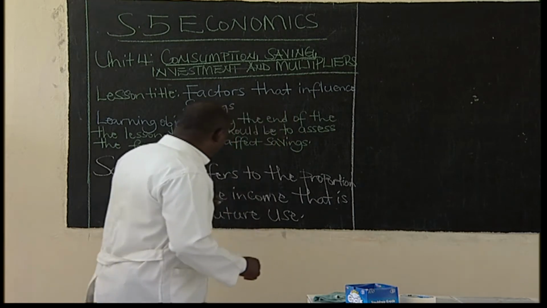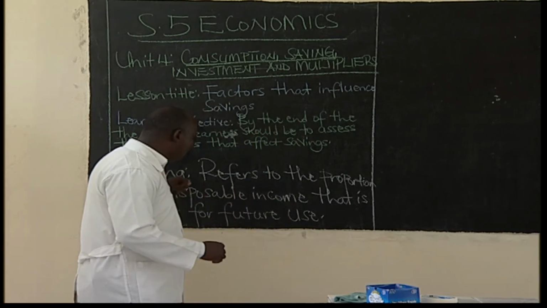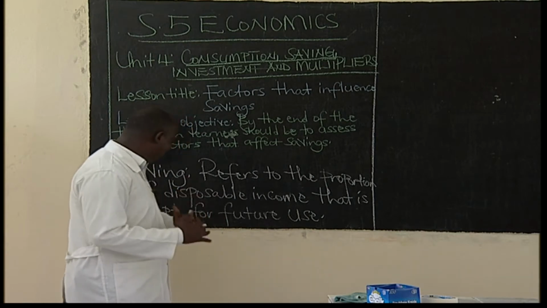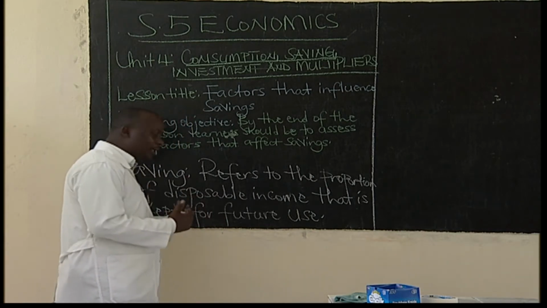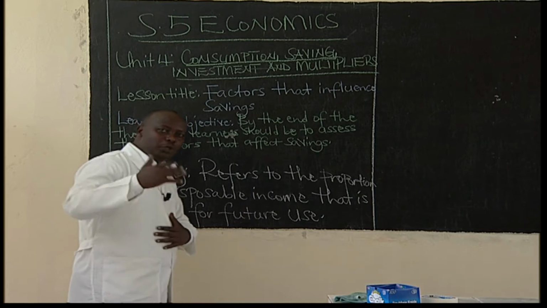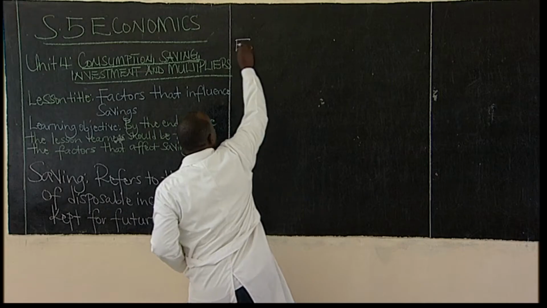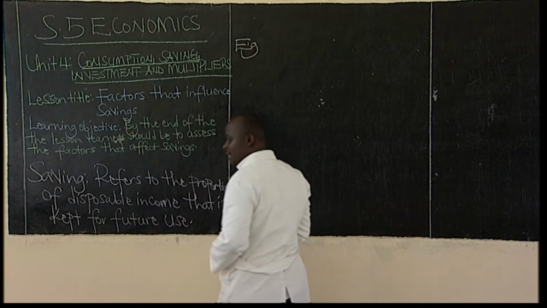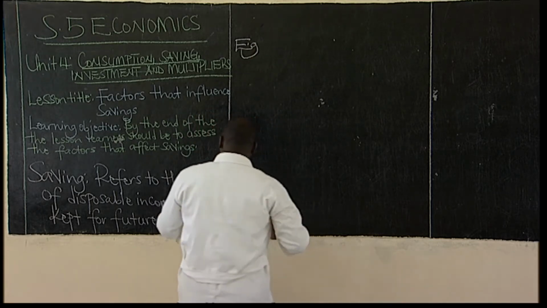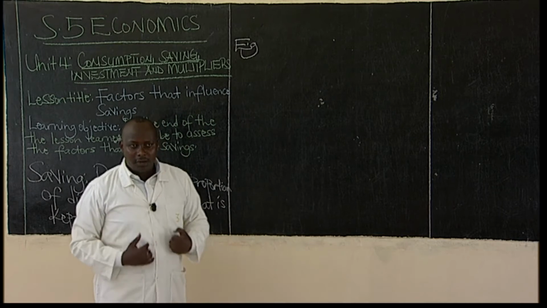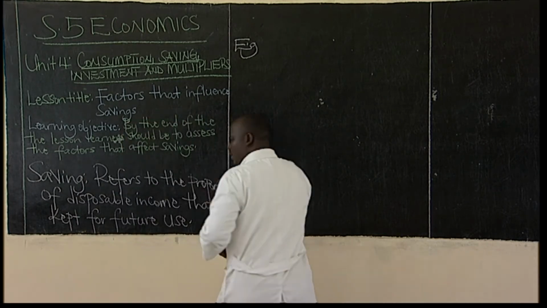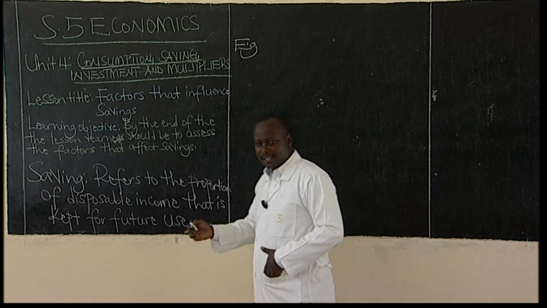Now, saving is that part of the disposable income after taxes that has not been consumed but has been put aside to be used in future. For example, if my income is 100,000 francs, that is disposable income, the income after taxes.